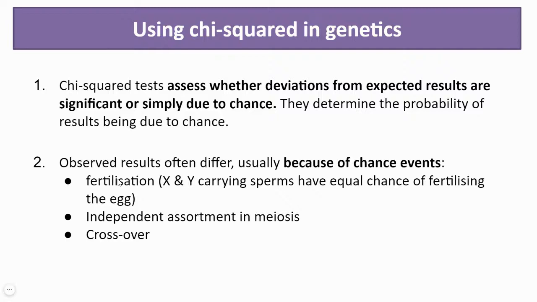So to determine that, we do some probability. So they determine the probability of results due to chance. Observed results often differ, usually because of chance events. So now we know what the theoretical ratios proposed by Mendel are, but observed results always differ from these ratios. The reason is we can never control the randomness of fertilization.